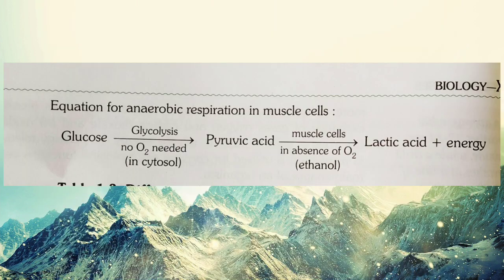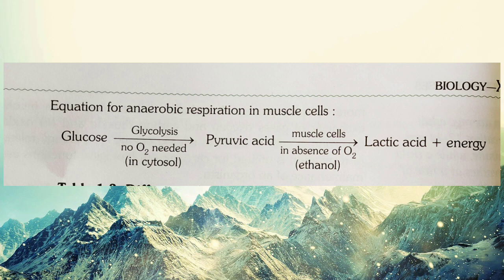What happens in our muscles? When we do vigorous exercise, beyond our body limit, there is a scarcity of oxygen in our muscles or tissue. Then our muscles start anaerobic respiration, converting pyruvate into lactic acid. As lactic acid slowly accumulates inside our muscles, the muscles get damaged, which we call cramps.